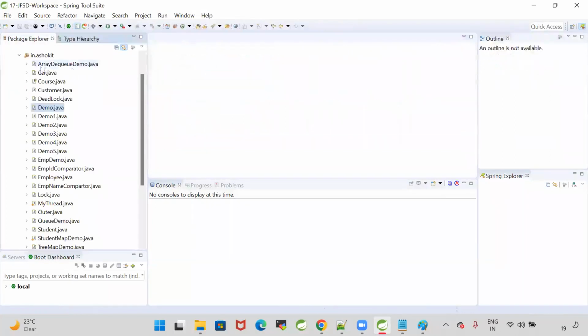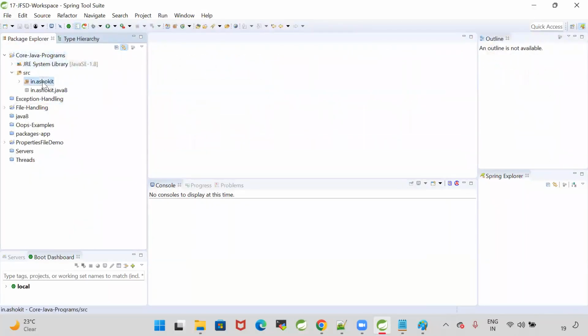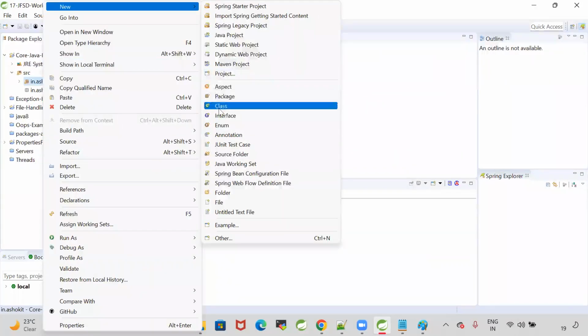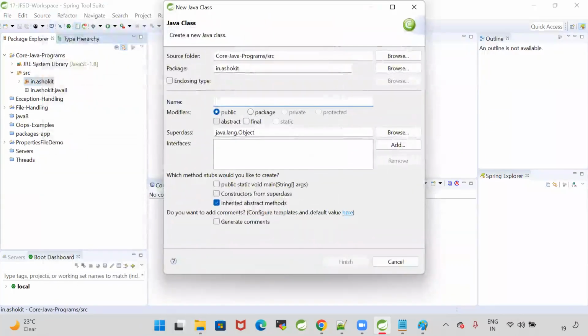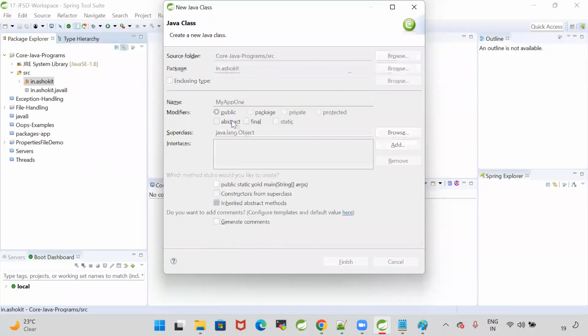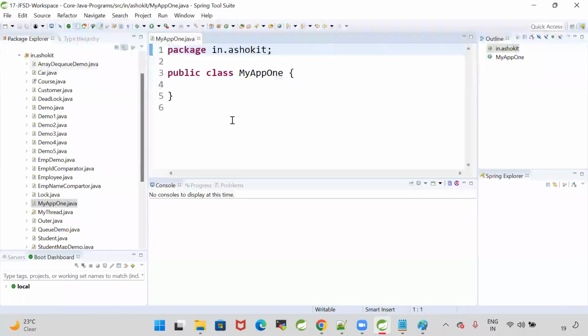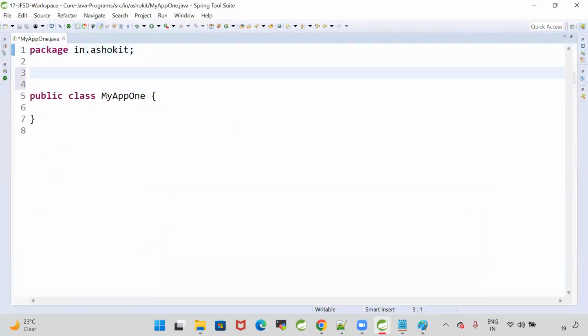In this package, I'm going to create one class, MyApp1. In this class, I'm writing one interface, MyInterface1.